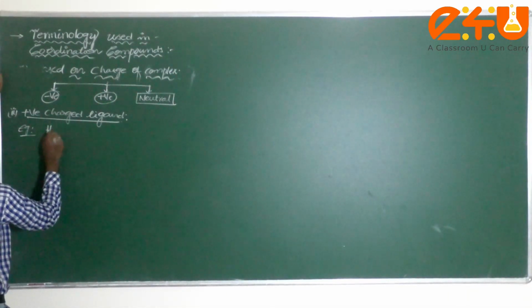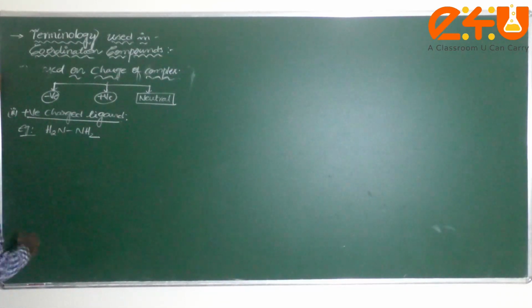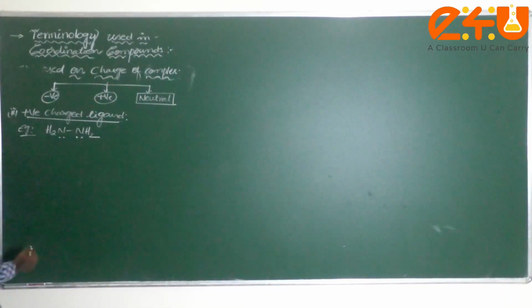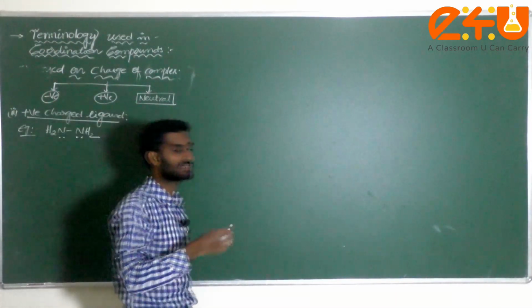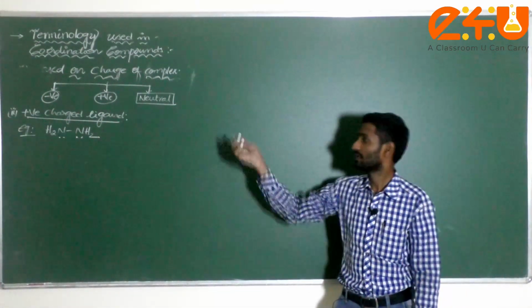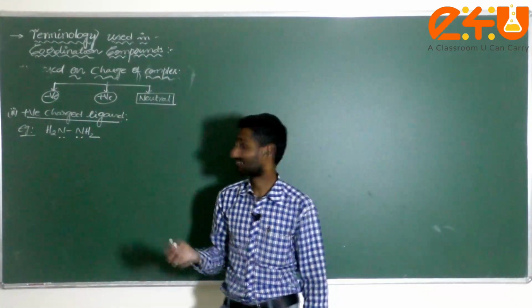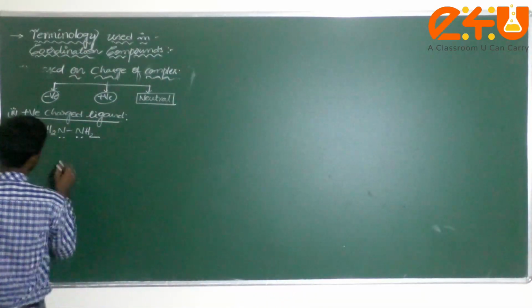Now, H2N NH2. How many donor atoms are there, dear student? There are two donor atoms. But if you take any type of ligand here, it must carry a positive charge. Sir, there is no positive charge, then how do we recognize this as a positive charge ligand? There is a simple way, we just have to take it here.